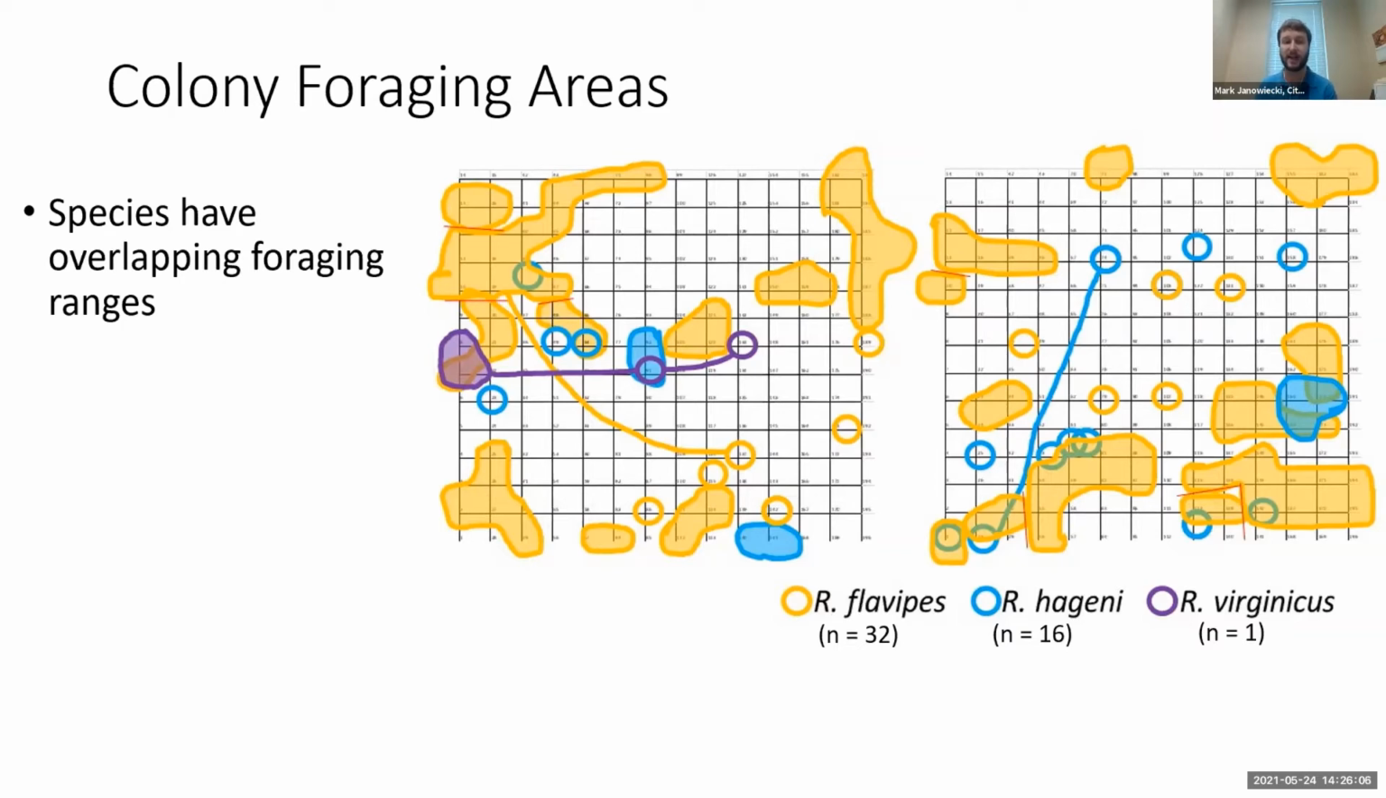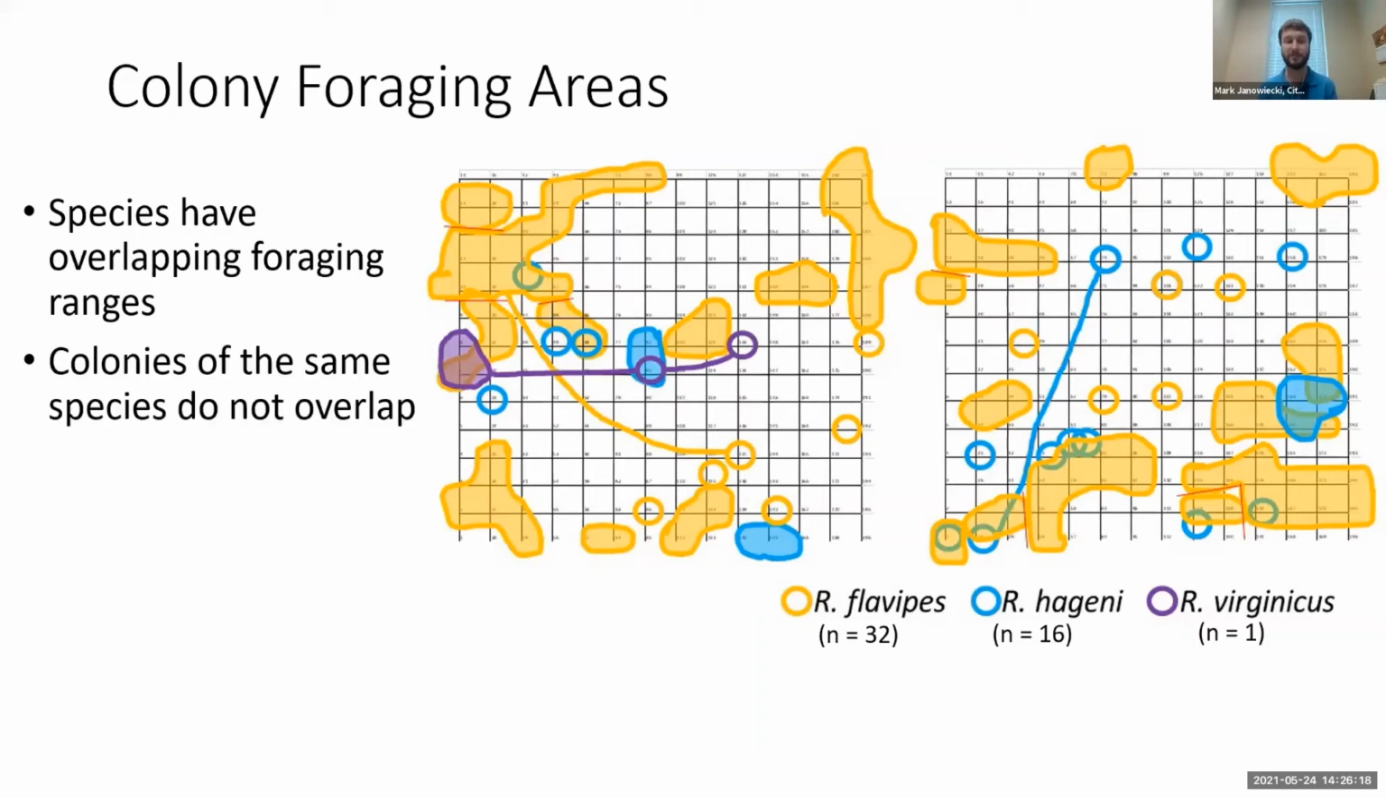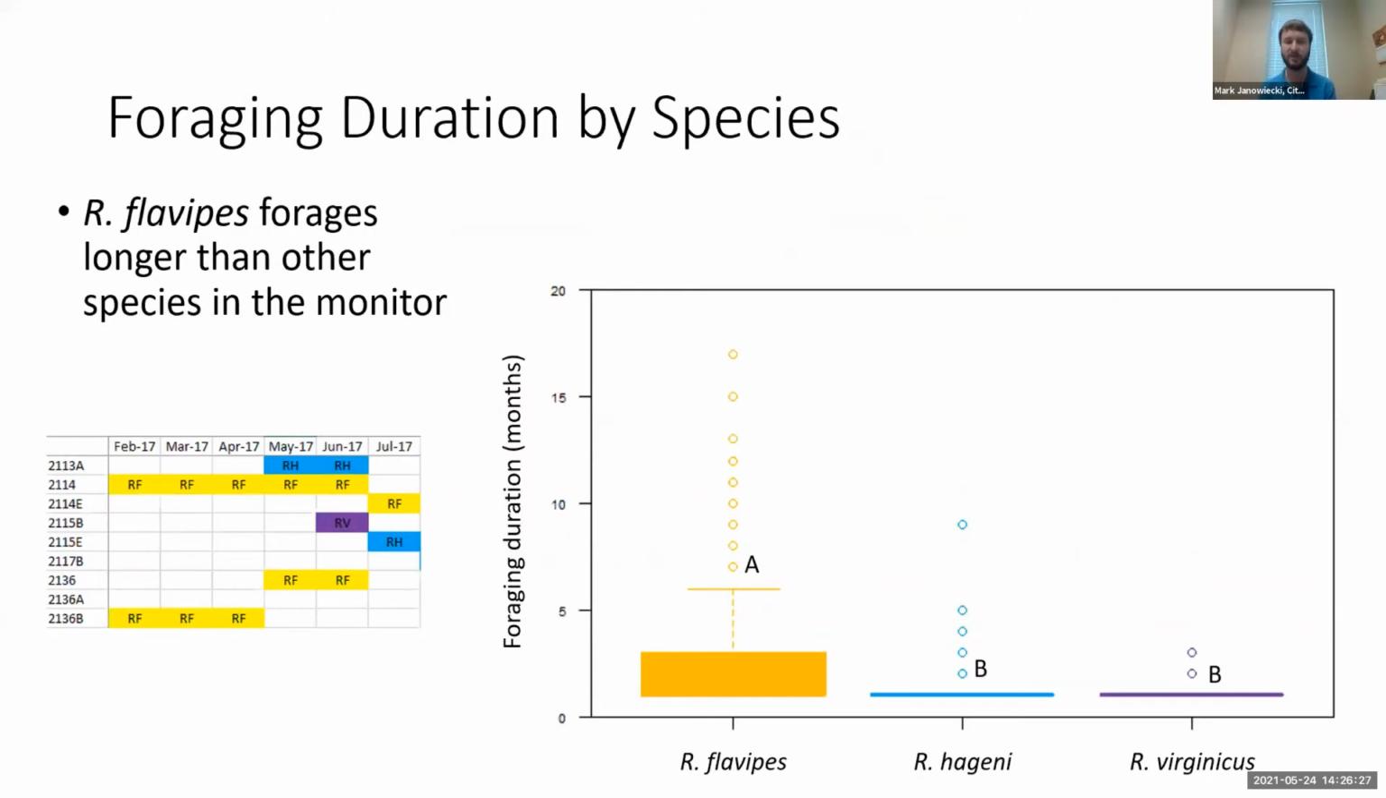And as you can see, as was found in previous studies, the species have overlapping foraging ranges. So there are many occurrences where the same monitoring station in the same area is inhabited by different species at different times. However, the colonies of the same species do not overlap. So you can see these yellow shapes, particularly since flavipes is more abundant, the yellow shapes never overlap with each other.